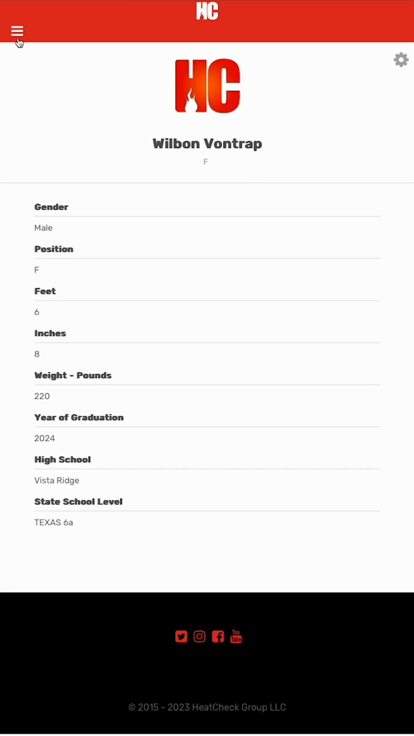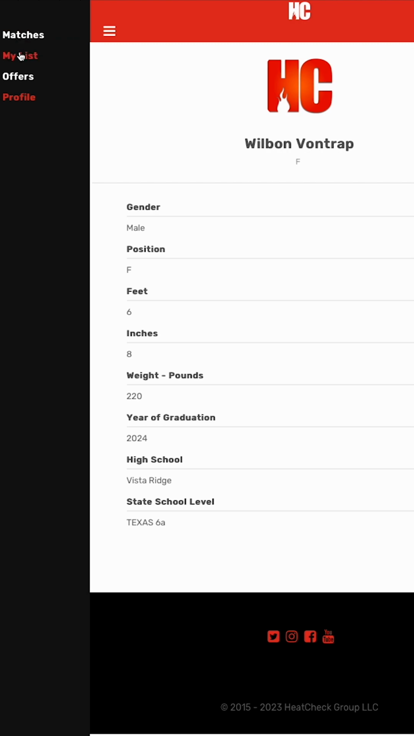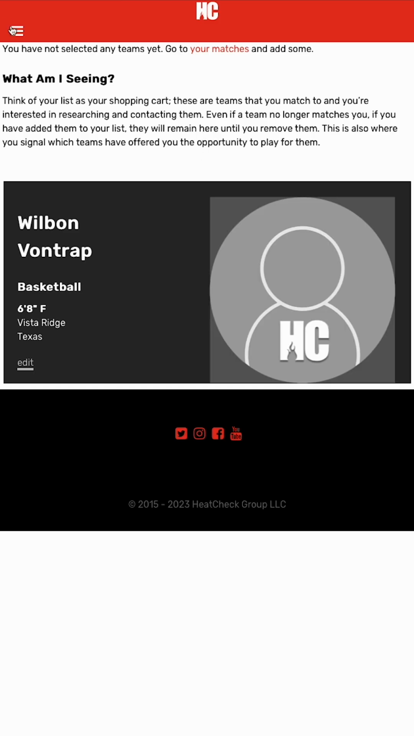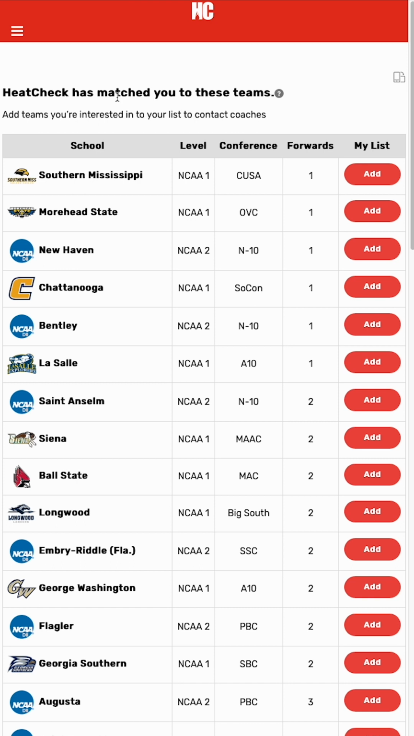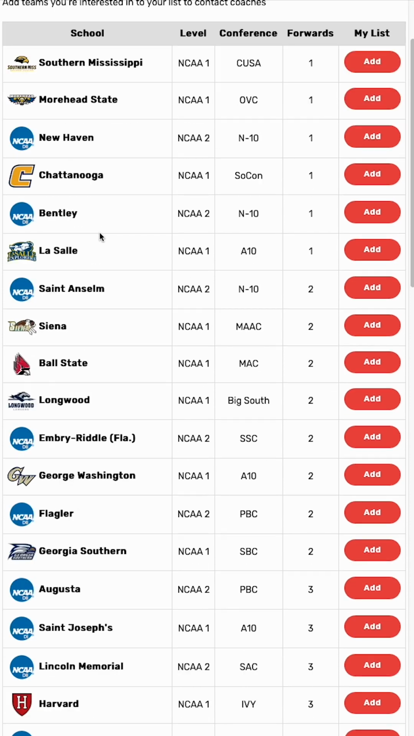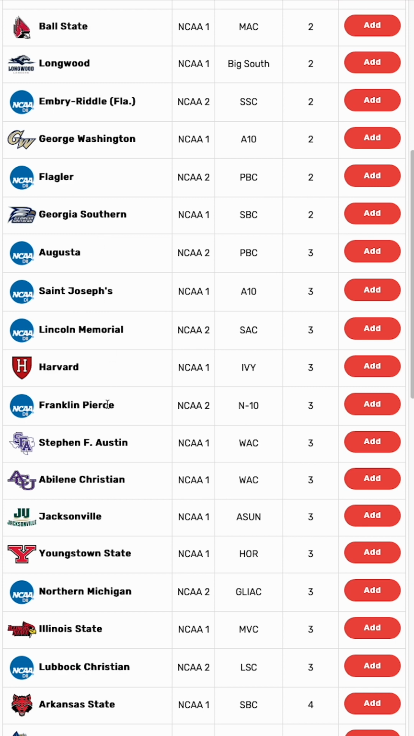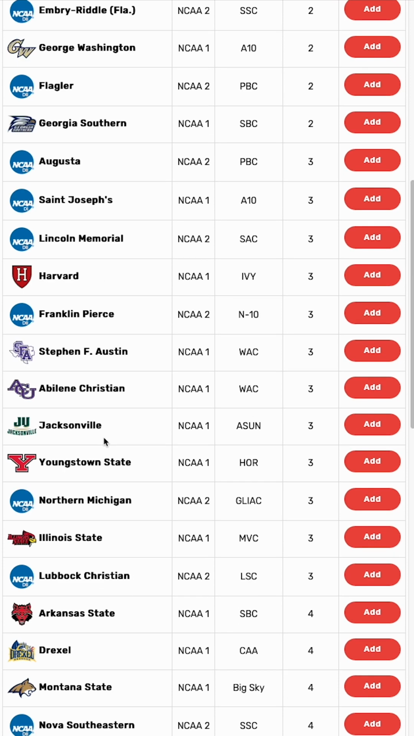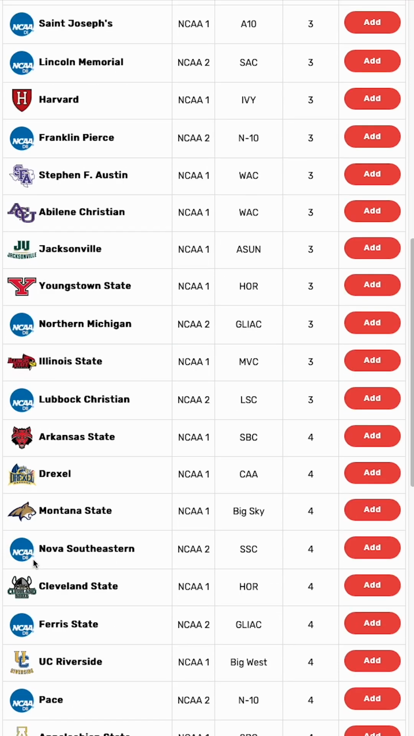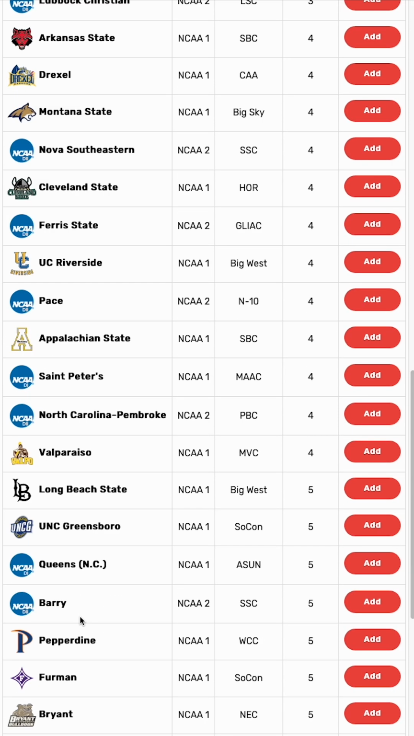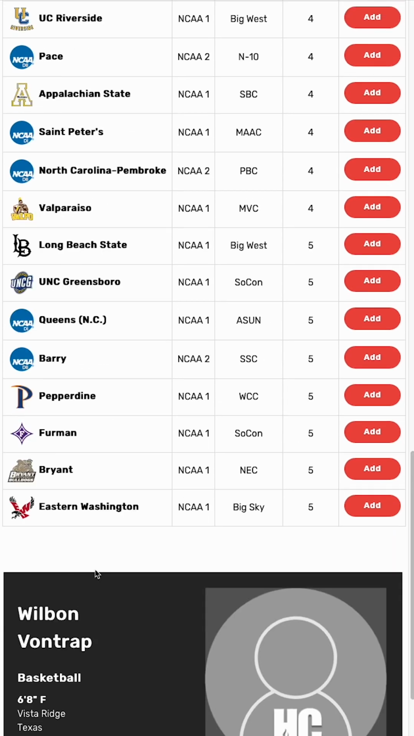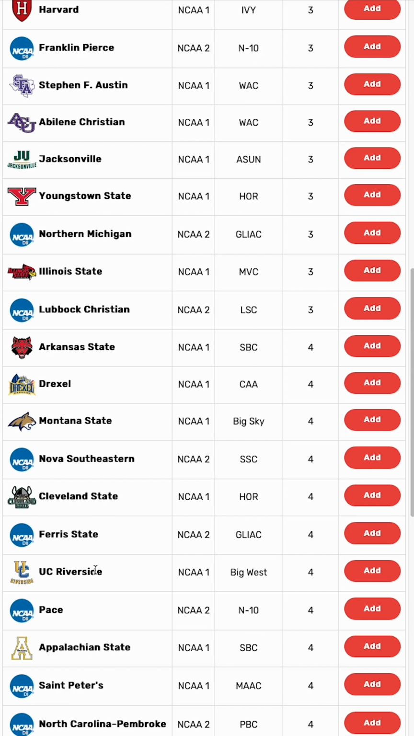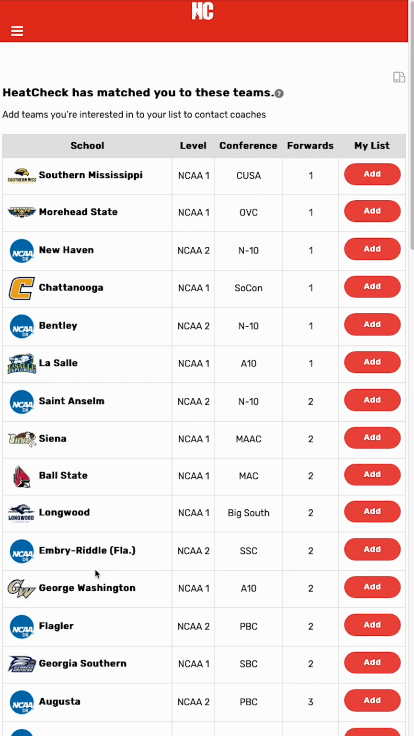So once we have our information in, then we can look at our matches. So I go to my matches here. Based on the algorithm, you can see here's where I've matched to. The player I've made up here is obviously pretty good. So we have a bunch of D1 matches and some D2 matches mixed in there as well. It looks like about a 50-50 mix. So I would say this person's probably on the bubble between D1 and D2.